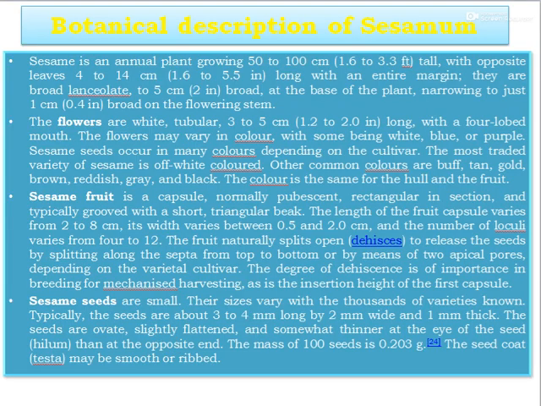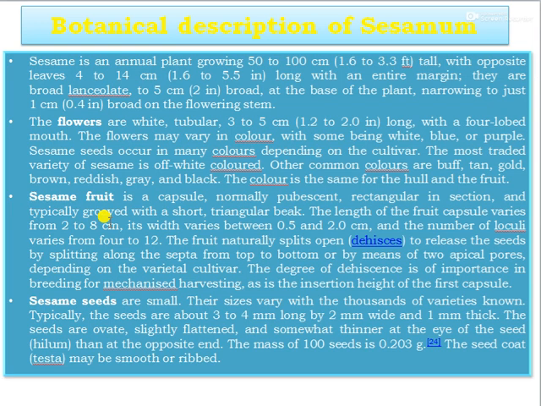The botanical description of sesame: it is an annual growing 50 to 100 centimeters with opposite leaves of 14 centimeters, and the flowers are white, tubular or bell shaped, with varying color, being mostly white, blue or purple. The sesame fruit is a capsule, normally pubescent, rectangular in section, and typically grown with a short triangular beak.